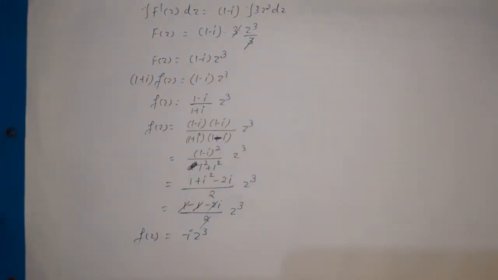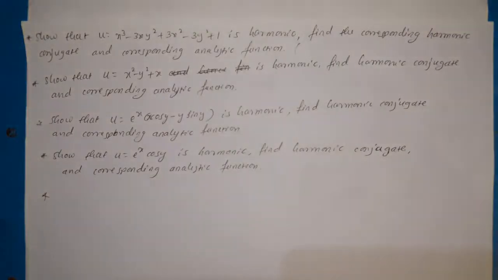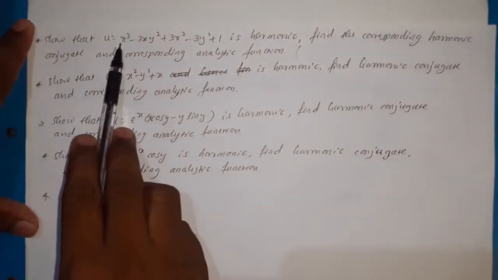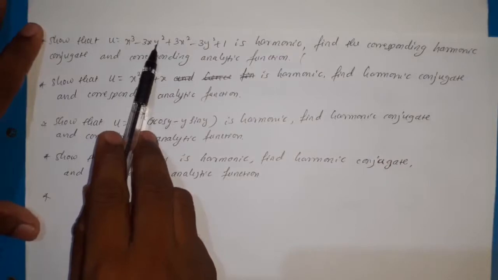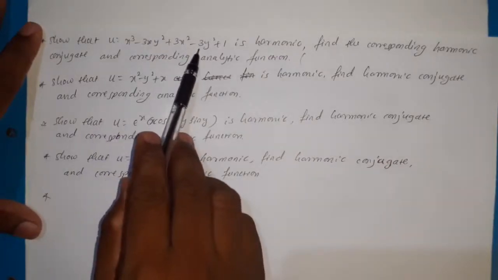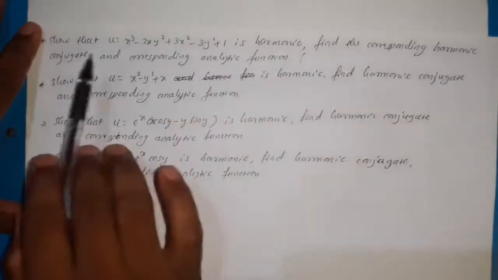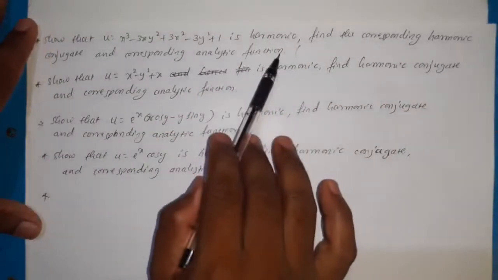So these two examples are important, means whenever u minus v is given or u plus v is given, how to find the analytic function. And now try some examples depending on harmonic functions and construction of analytic functions. So the first example is, show that u equal to x cube minus 3xy square plus 3x square minus 3y square plus 1 is harmonic. Find the corresponding harmonic conjugate and the corresponding analytic function.